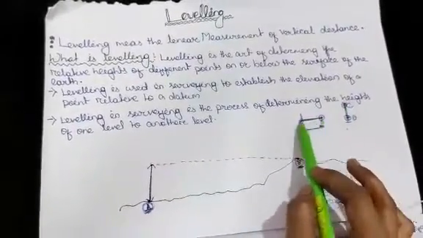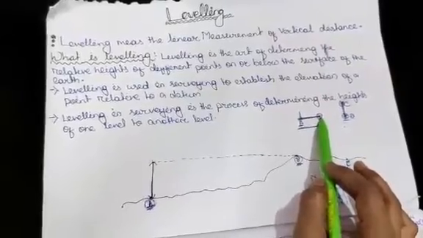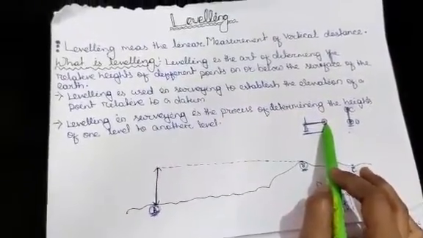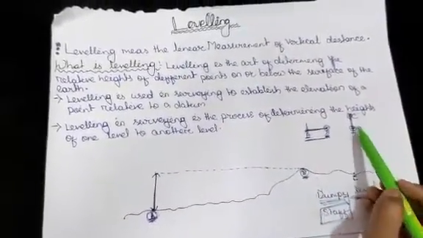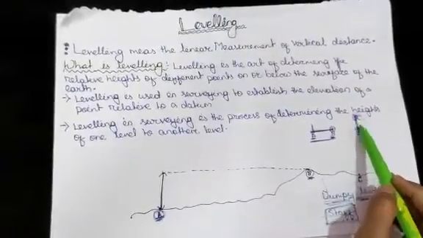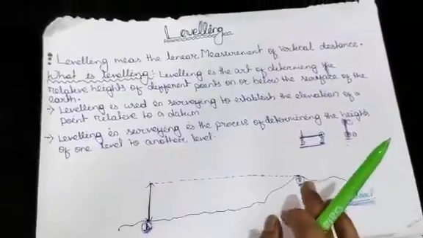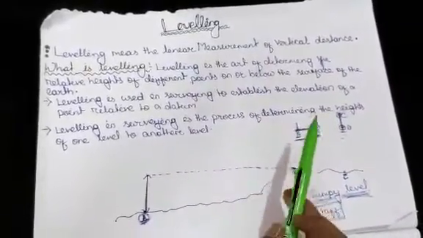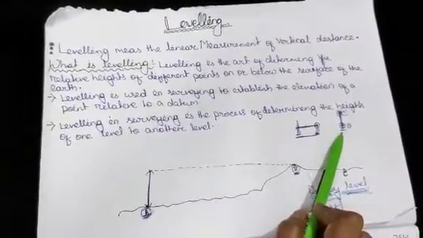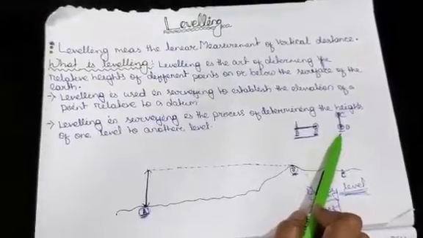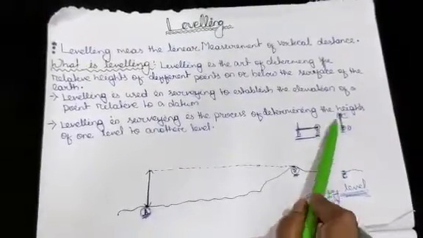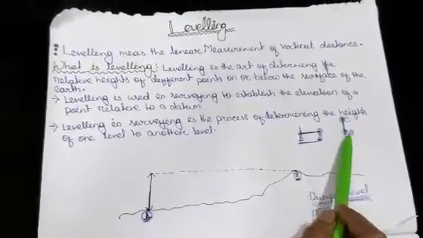We measure the horizontal length by the use of chain and tape, but we cannot measure the length of vertical distance by the chain and tape. So leveling is the process by which we can measure the distance between 2 points in a vertical plane.